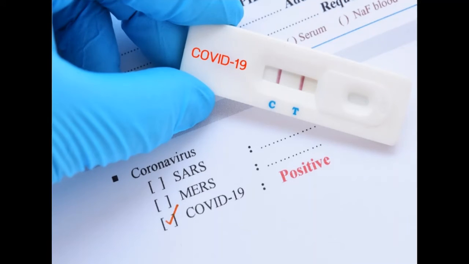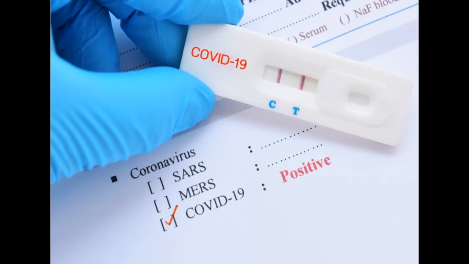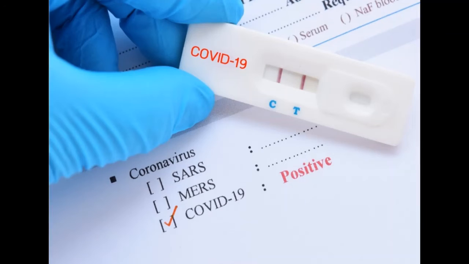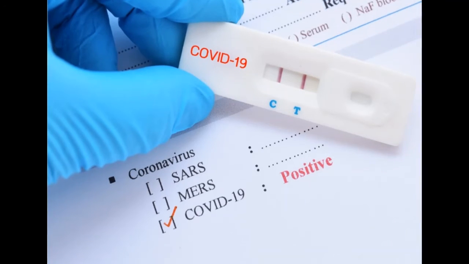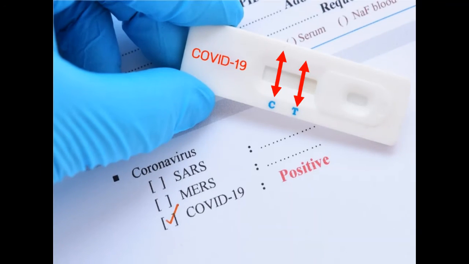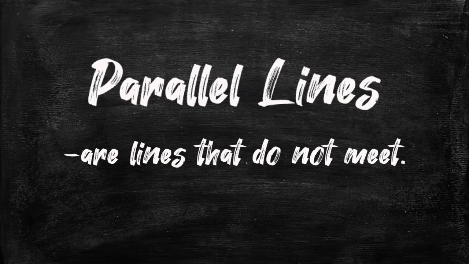Look at the picture of a COVID test kit. There are two lines in the result, which means that the patient is positive with COVID-19. In geometry, the two lines are said to be parallel. Parallel lines are lines that do not meet.